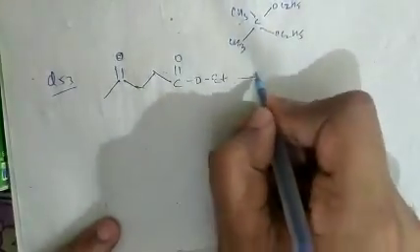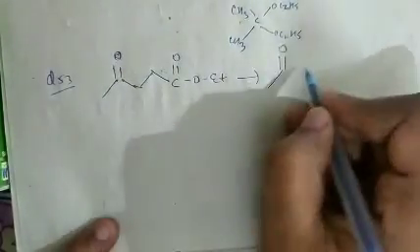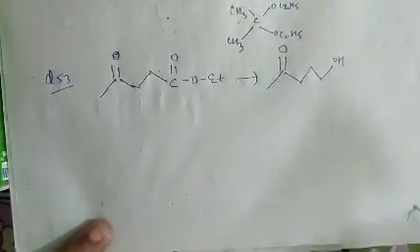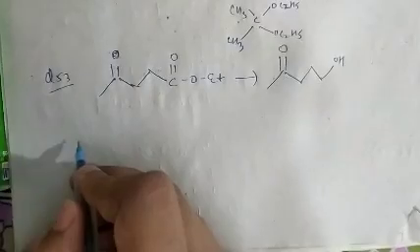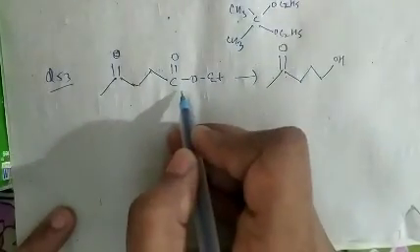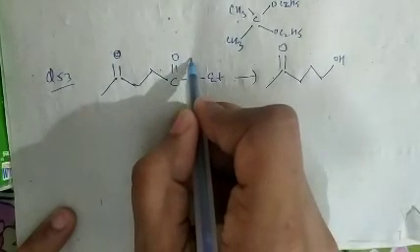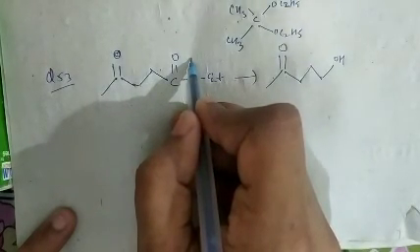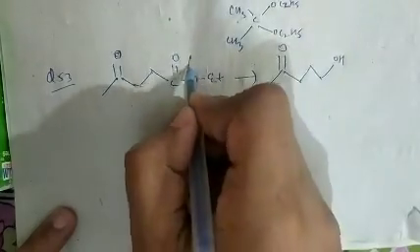When the compound changes, this group remains as it is and this changes into OH. As we know, on hydrolysis this compound will change into OH group.